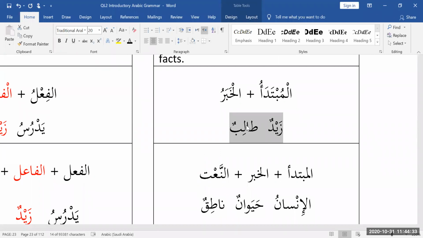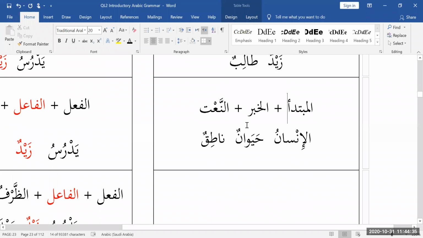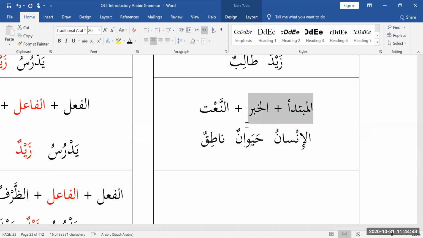Let's continue with the Jumla Ismiya. Now here's some add-ons. I can make additions. I can add stuff. I can add words to the end. I'm not limited to Mubtada and Khabar. Remember, I mentioned that Mubtada and Khabar are just a bare bones minimum. Can I have an adjective? Sure, I can have an adjective. Here's an adjective.